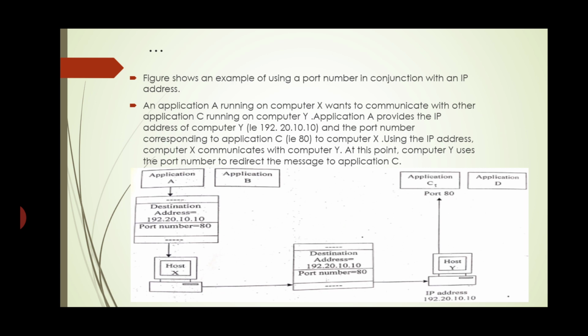This is the figure to show the working of ports and sockets.